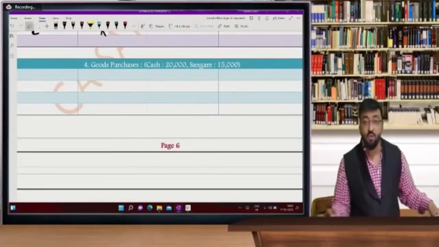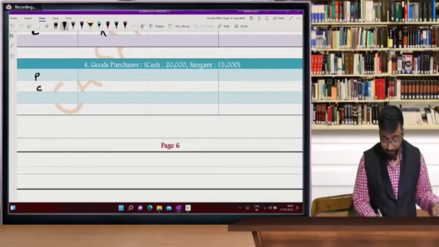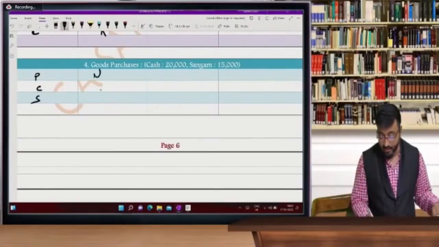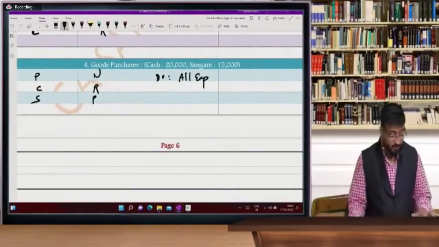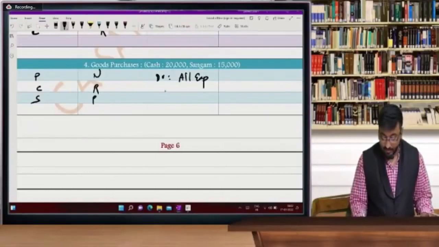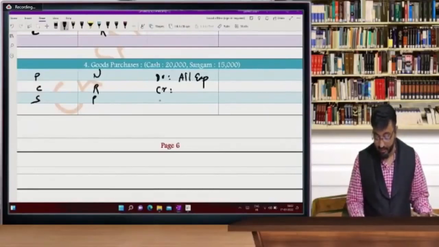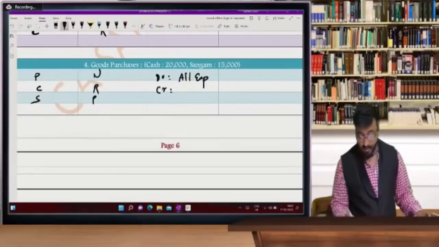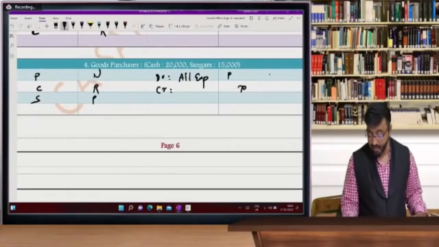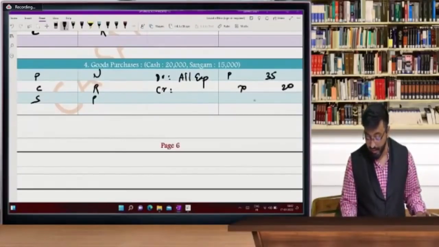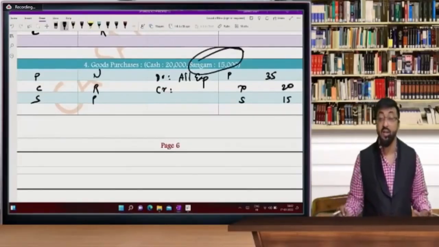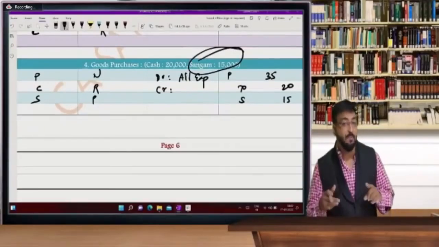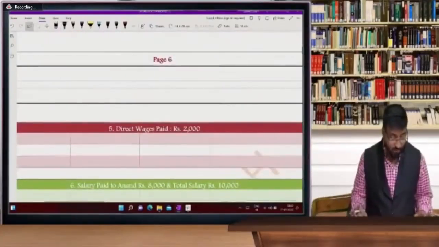So goods purchased for cash and Sangam. So purchases account, cash account and Sangam account. Purchase is a nominal account, cash is a real account, and Sangam is a personal account. So purchases debit, all expenses we are going to debit to the expenses account. After expenses, cash is a credit, goes out, and Sangam is a creditor. So here purchases account debit to cash, purchases 35,000 to cash 20K, and Sangam 15K. So Sangam is a creditor in our books, and he will be shown under the head trade payable. Okay, so trade payable will be the head.